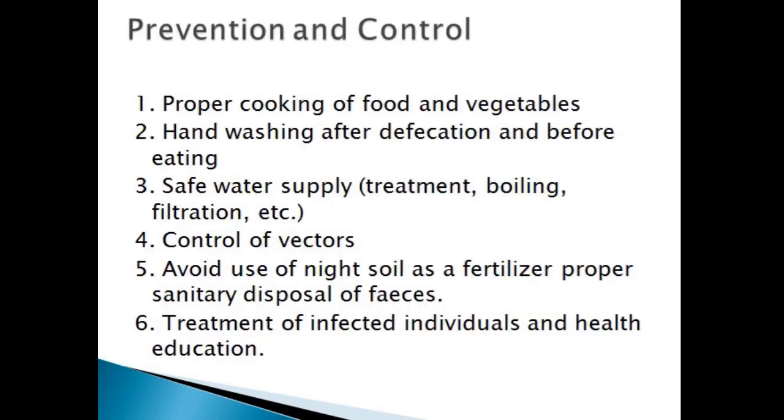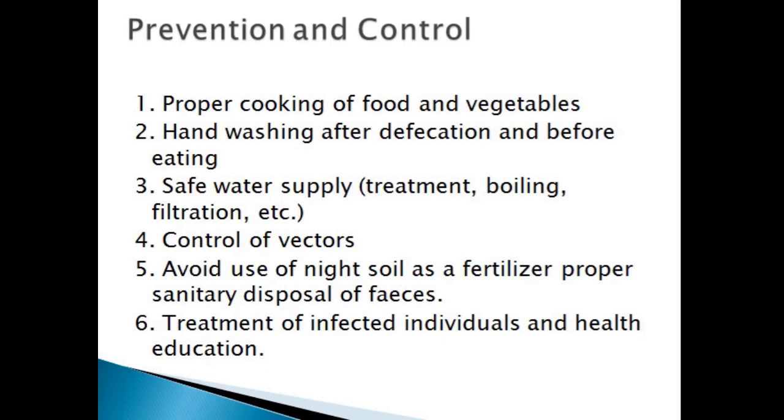Next is prevention and control. So first one is proper cooking of food and vegetables. Proper cooking of food and vegetables is required to kill all the parasites. Number two, hand washing after defecation and before eating. So we must wash hands before and after eating.